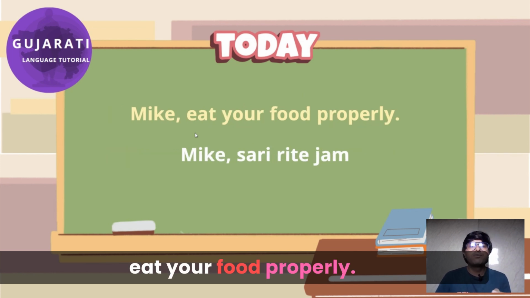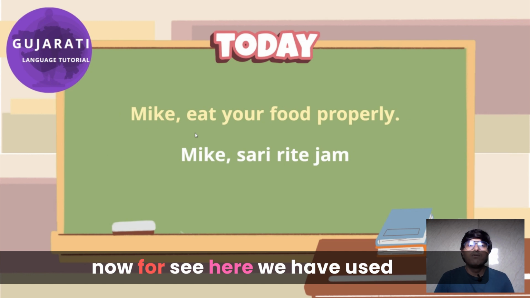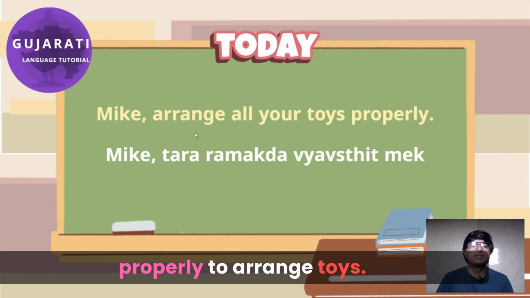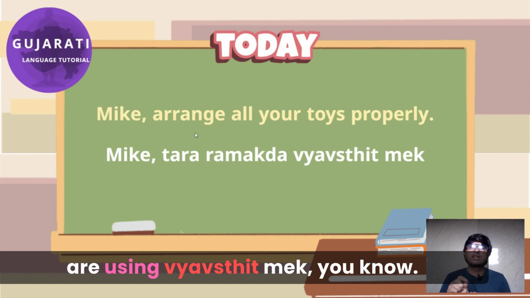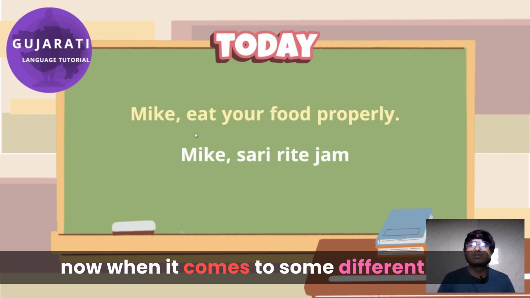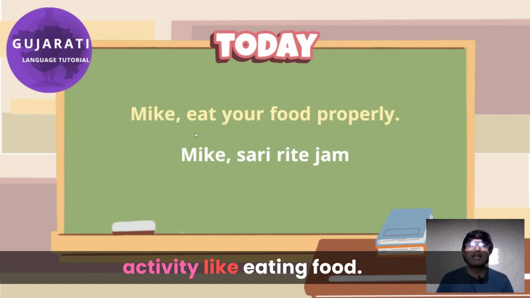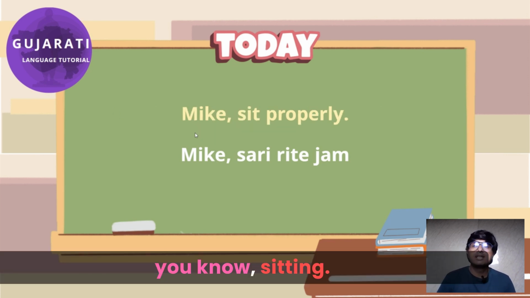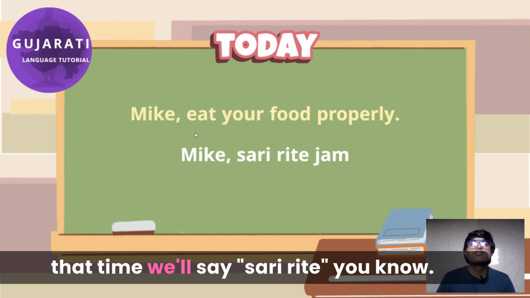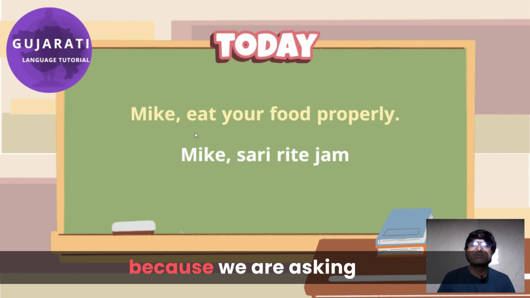Mike, eat your food properly. Now see, here we have used properly to arrange toys, so that time we are using vyavasthit make, because it's all about arranging. Now when it comes to some different activity like eating food, sitting, that time we'll say sari rite, because we're asking in a proper manner.